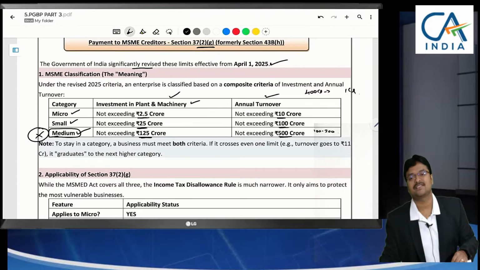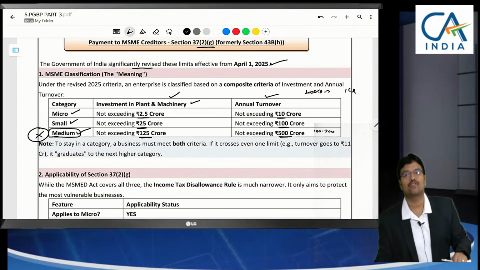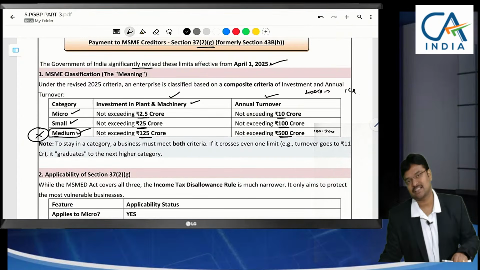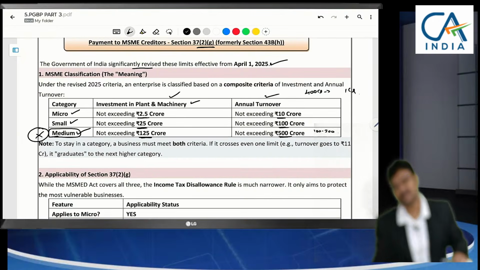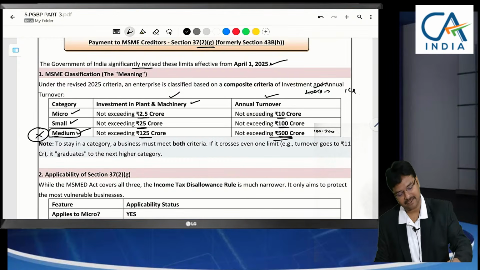Now in this case, is it a micro, small or medium enterprise? It will be treated as medium enterprise, because any one criteria satisfying is enough. You have satisfied 400 here, then it will be treated as a medium enterprise.